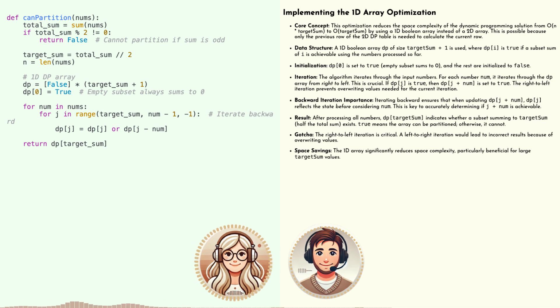Imagine we're at index 5 in our DP array, which means we're considering a potential sum of 5. If our current num is 2, we want to check if DP[3] was already true, meaning a sum of 3 was achievable before we even considered this new num. Because if DP[3] is true, then adding our current num of 2 would make DP[5] true as well. You've got it. But if we were going from left to right, we might accidentally set DP[5] to true based on a newly updated DP[3] from the same iteration. That would give us the wrong answer.